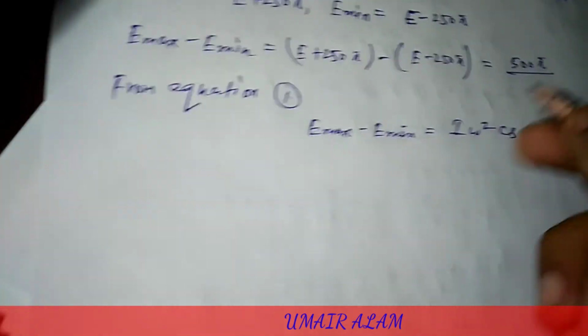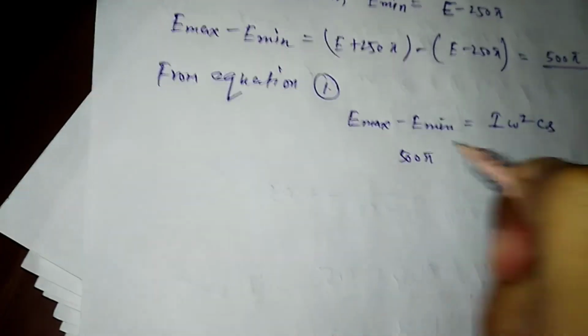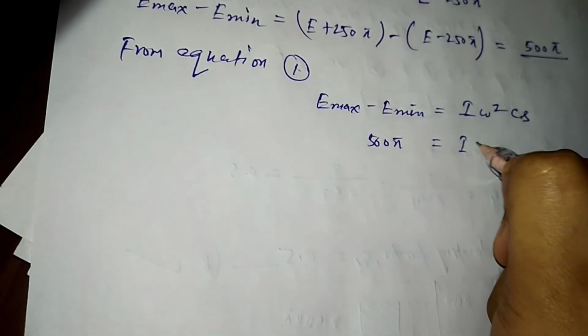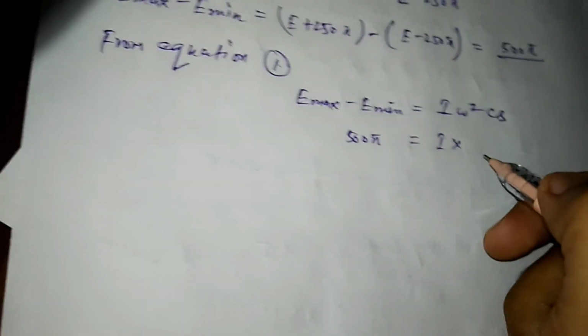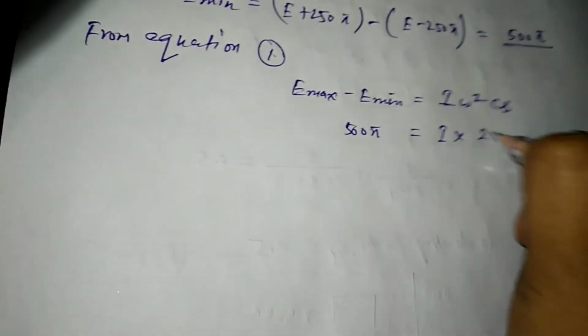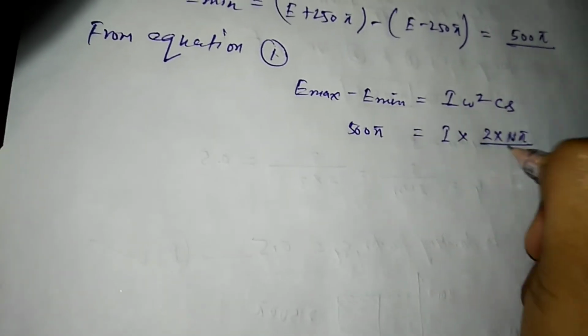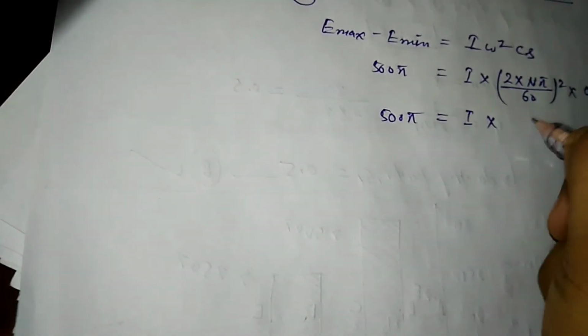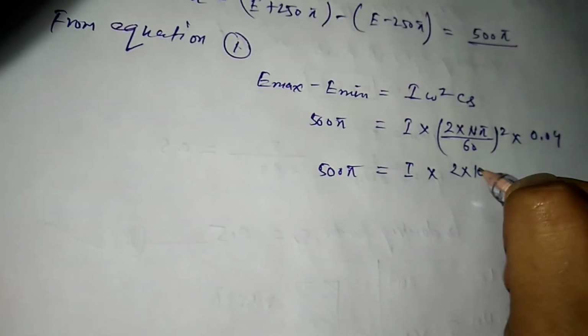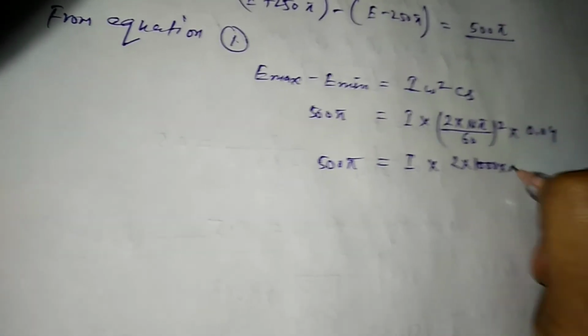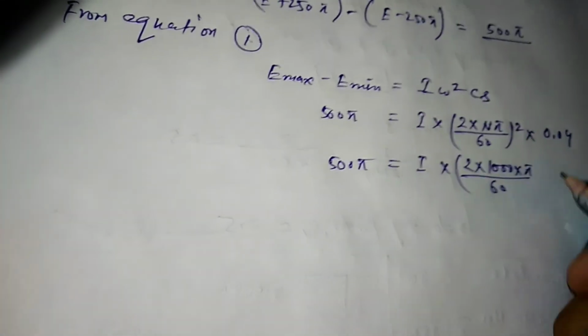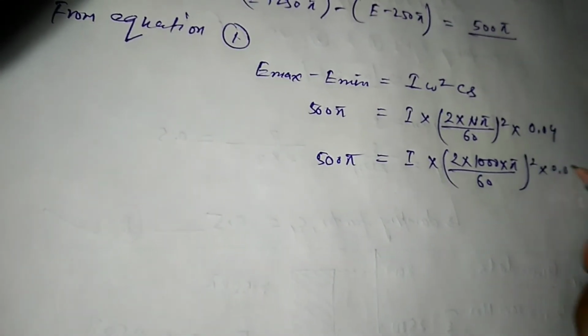Omega can be written as 2 pi N by 60, squared, into Cs, which is 0.04. So 500 pi equals I into 2 pi into 1000 by 60, squared, into 0.04.